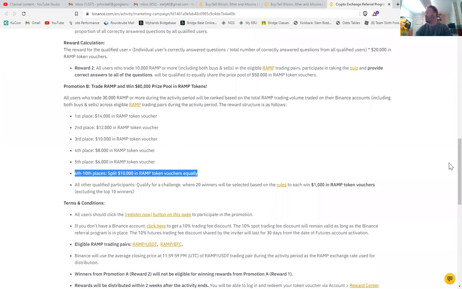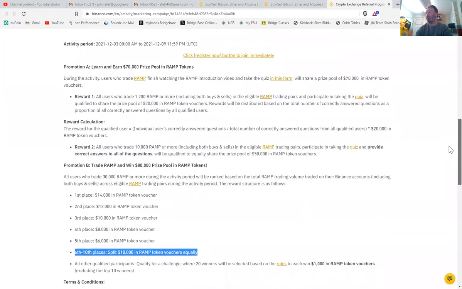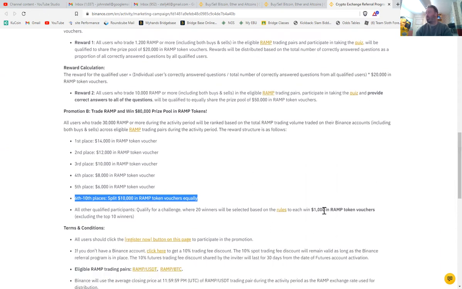So you're going to have to do at least 1,200 Ramp for the basic, 10,000 for the next one, and then over 30,000 if you also want a chance at winning $1,000 in Ramp. So it depends on what you want to do.